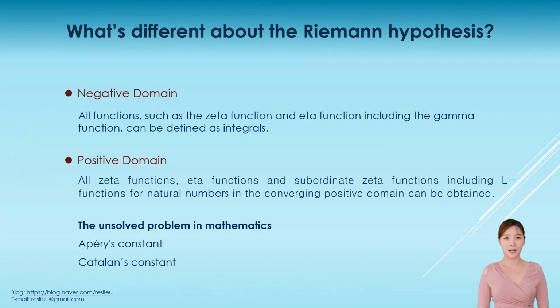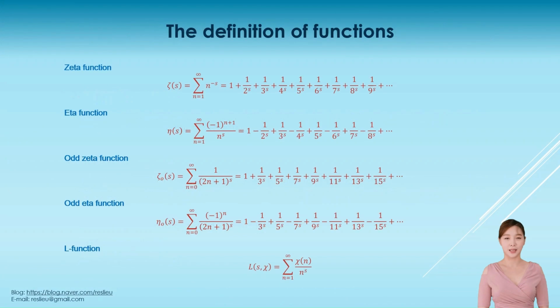Therefore, we can obtain zeta function, eta function, etc. for natural numbers, and in particular, whether the Apéry constant and the Catalan's constant are irrational numbers and transcendental numbers is an unsolved problem in mathematics.